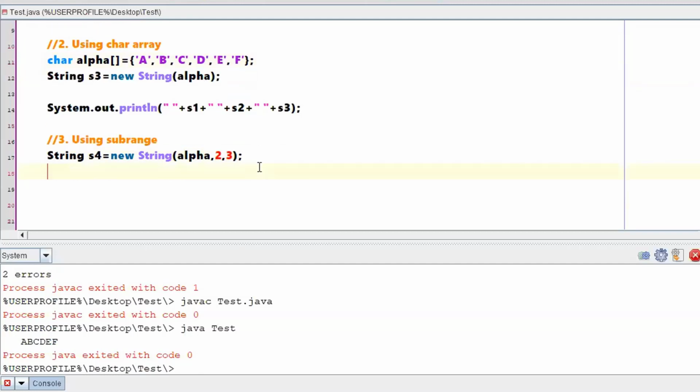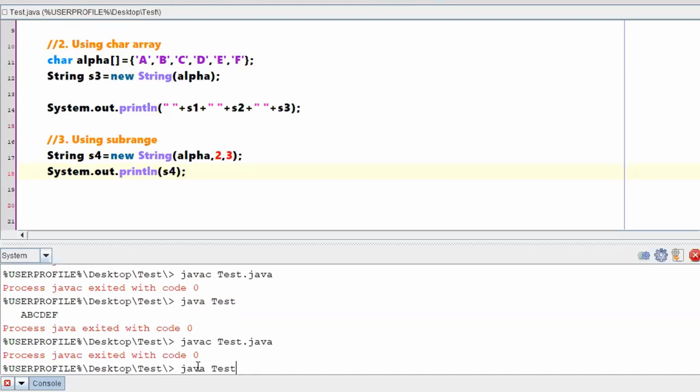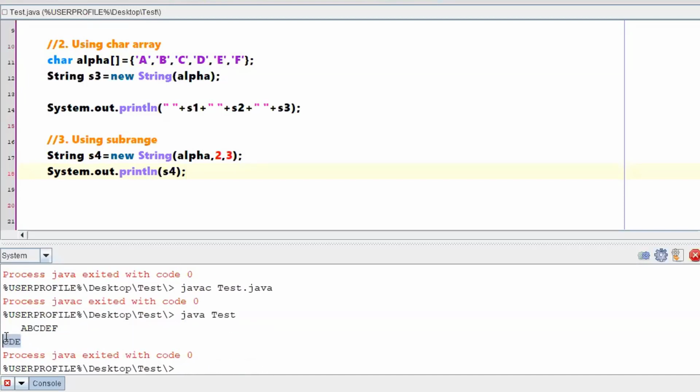So let me just check what it will print. System.out.println whatever is the content of s4, I just wanted to check, right? So let me compile the program. Is it printing cde for me, right? C specifies from the index 2. From index 2, how many characters? 3 characters. So I have specified 2.